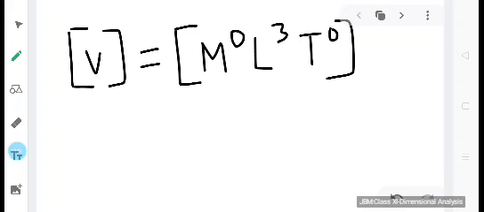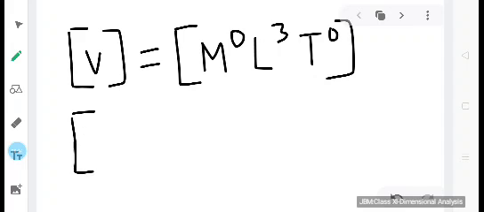You remember the SI unit of volume is cubic meter. Now meter has got the dimension of length. So cubic meter, obviously we have to write down L to the power 3. But in the unit of volume we do not have a term for mass or time. So the dimension for M, that is mass, is 0, power is 0, and that for time is 0. So we can write down the dimension of volume as, in square bracket we can enclose the symbol V, and we have to write down in square bracket M to the power 0, L to the power 3 and T to the power 0, and this is nothing but the dimensional equation for volume.